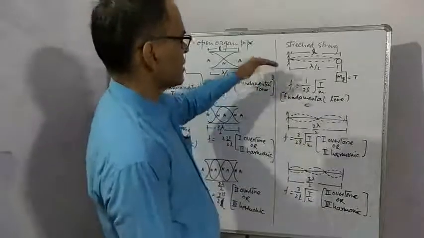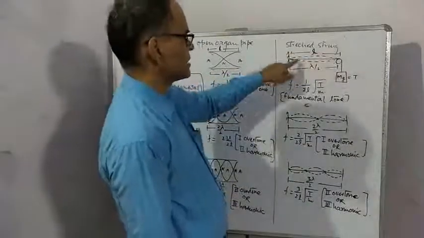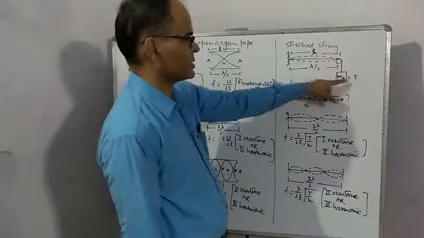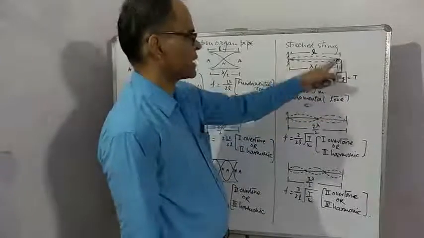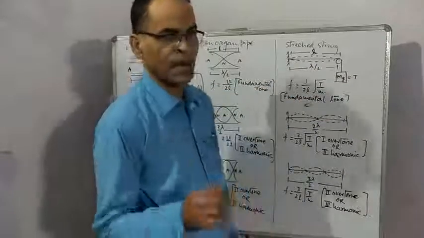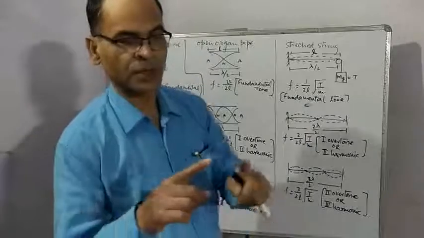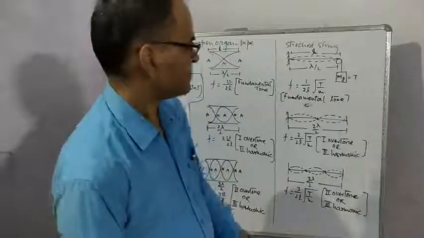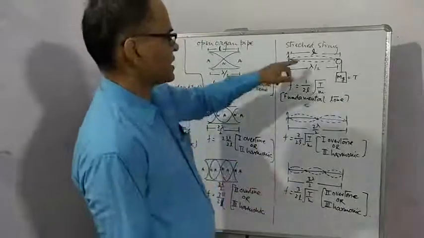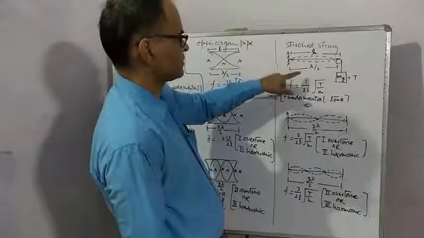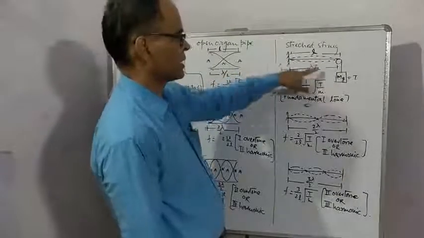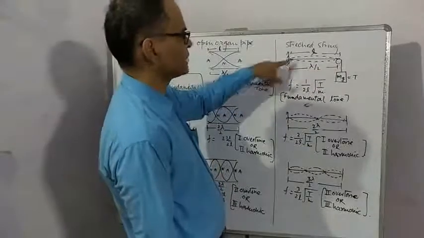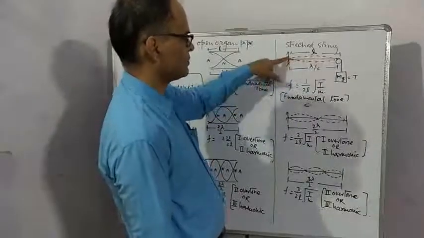Now think about stretched string. It is a string. To produce tension, some weight is suspended. Mg is equal to T, and mass per unit length is small m, which means total mass divided by total length is small m. First vibration will take place like this. Very clearly it is half wavelength, so this length is lambda by 2 and length of the string is L.